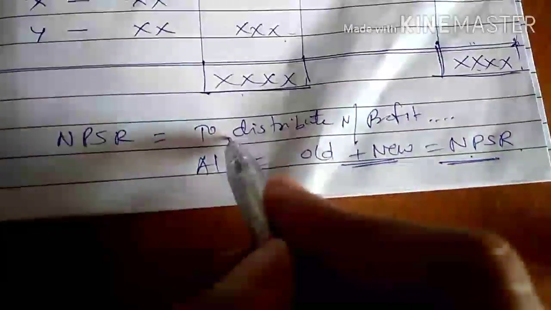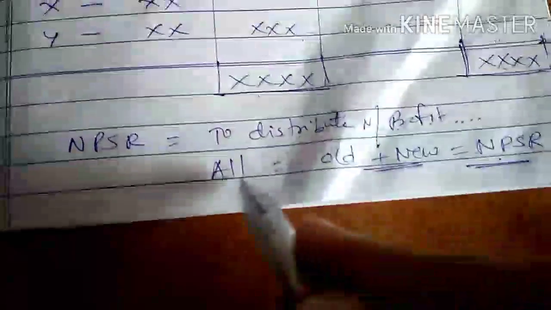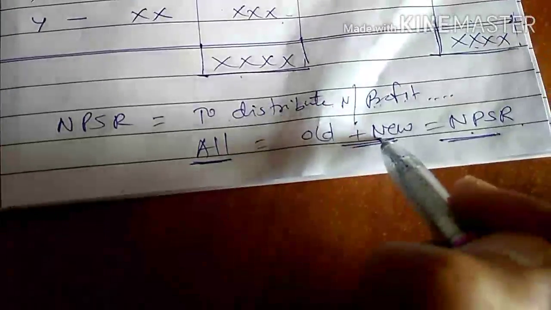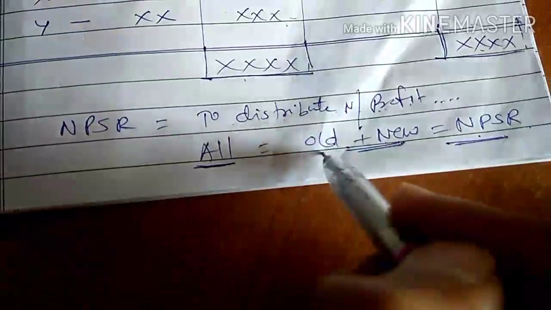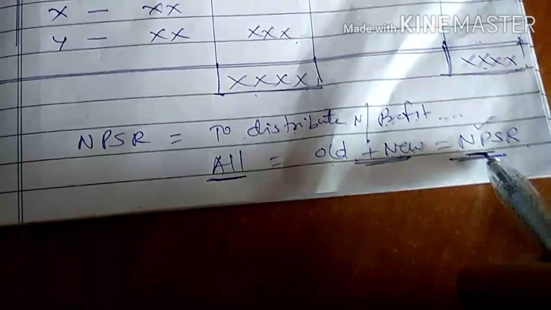Let's see here. Whatever the profit of the business, you have to distribute the net profit to whom? All the partners, old partners plus new partner. In which ratio? New profit sharing ratio. And in this problem, the new profit sharing ratio is not given.